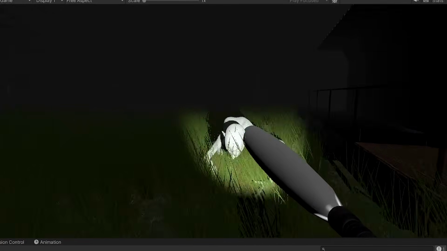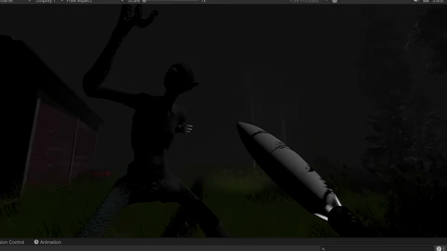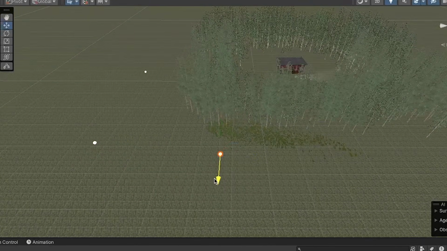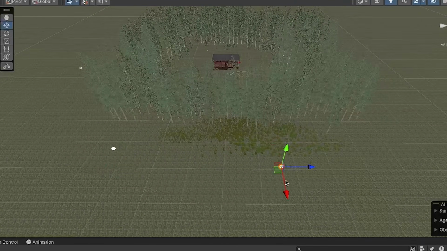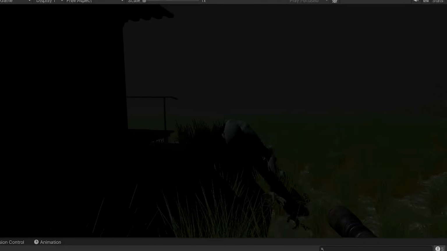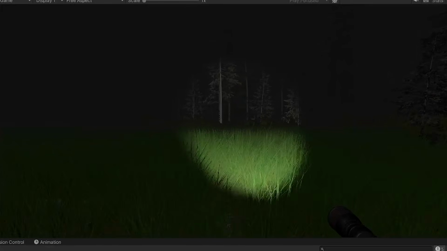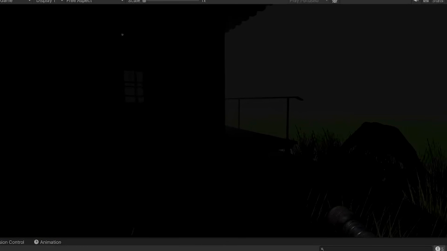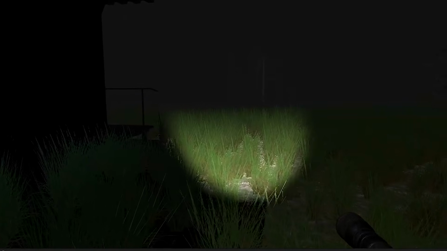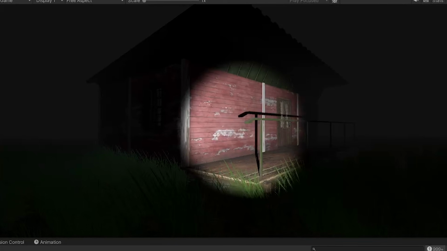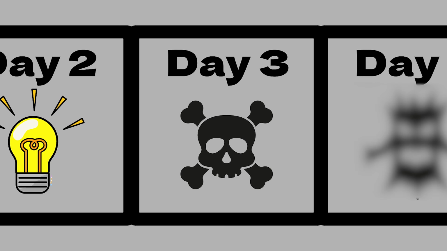If the shape touches the enemy while the flashlight is on, it would cause him to be instantly teleported to one of the 12 spawn points I placed outside the forest. I made the shape invisible, and this gave the illusion of him disappearing and gave the player a few seconds of safety. But once it was working, I realized it was super overpowered. So to balance it out, I gave the flashlight a battery that runs out super quick, meaning you had to be smart with how you used it. And that wrapped up day 3.